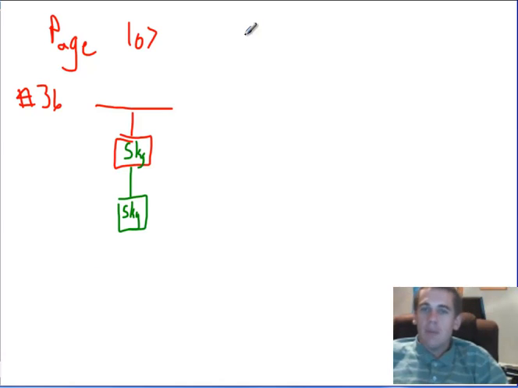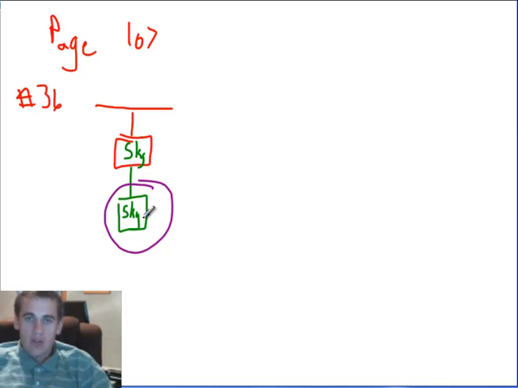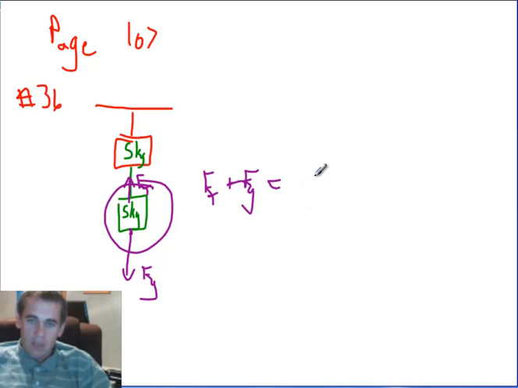We've got multiple objects here, so we're going to look at each object individually and identify all the forces. If we look at this object here, there are two forces acting on it: the force due to gravity, Fg, and the tension in the rope, Ft. But since it's just hanging there, we can say Ft plus Fg equals 0, because the net force has to equal 0 because the acceleration equals 0.